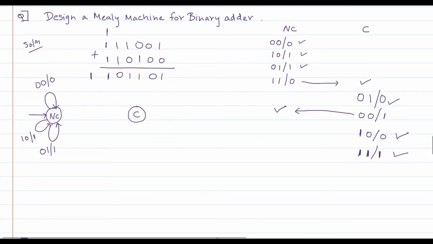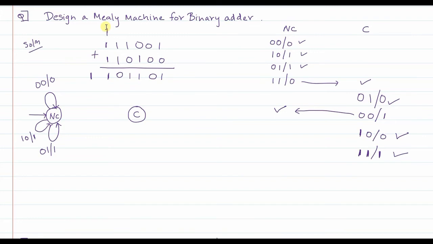So we have seen these three cases. Now the fourth case, something which happened over here. So far there was no carry that is generated. Now in no carry state, if the first input is 1 and the second input is 1, what happens? The output is 0, but you make a transition from no carry state to the carry state because the carry is now propagated to the next calculation, right?